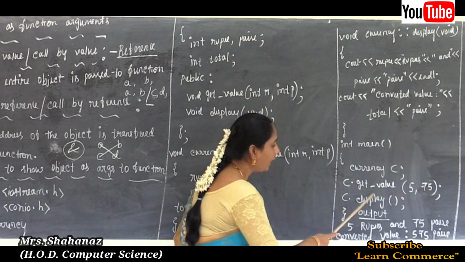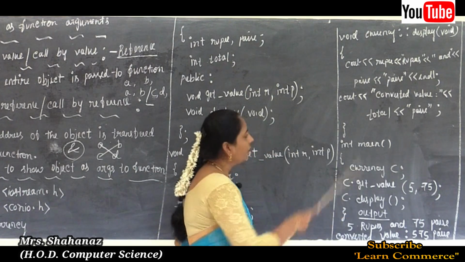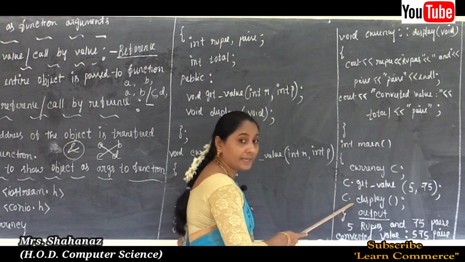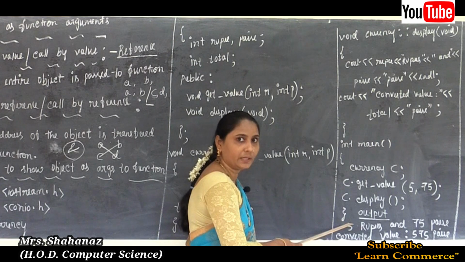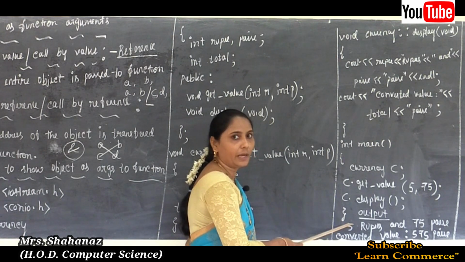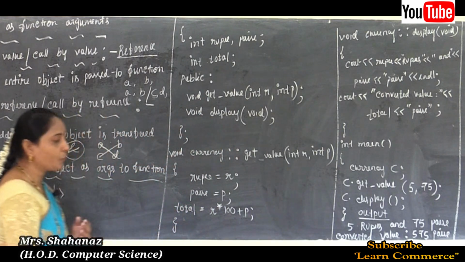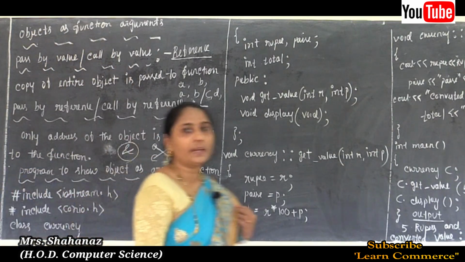And next one, closing of flower bracket, but should remember it if you want. Why? Because if you are taking int main, then getch is there and return 0 you need to write. Clear this one? First of all getch and after that return 0. So this is the output of the program, that is object as function arguments.